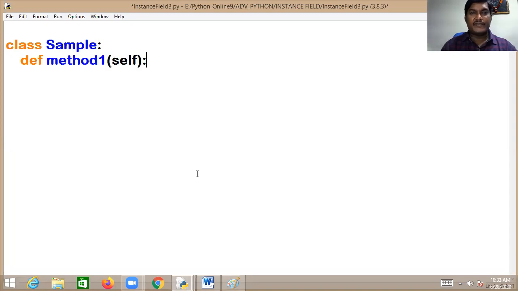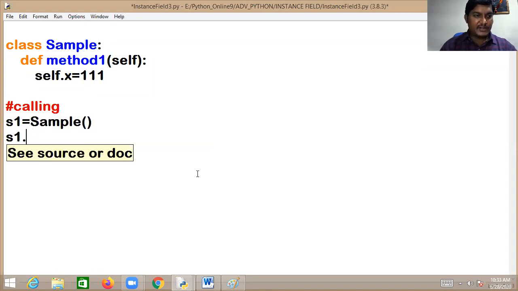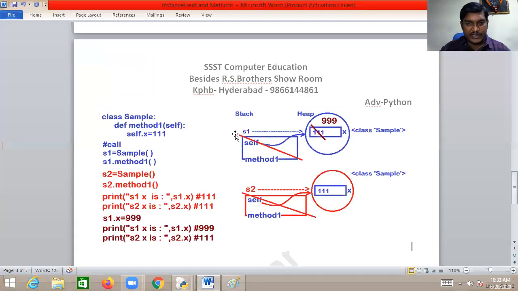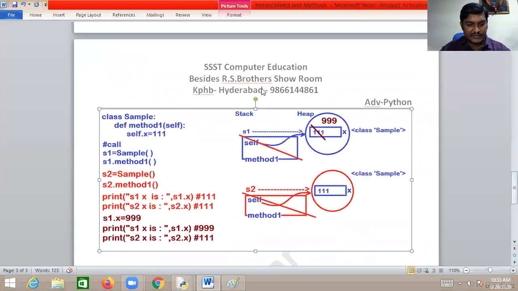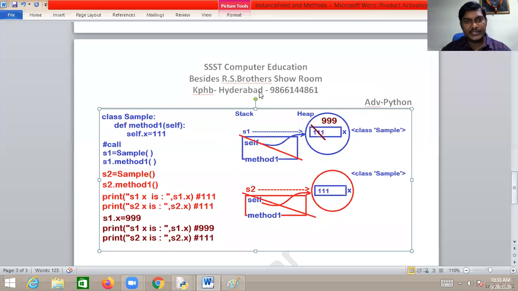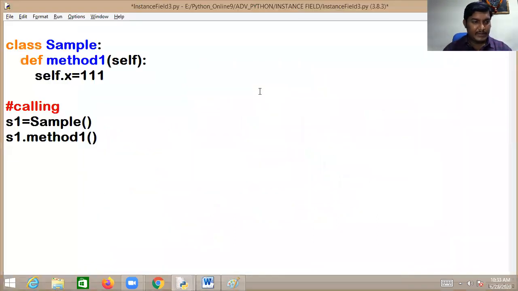I want to take self. Now self.x equal to 111. Wonderful. Now I have to call them. You have to create an object. S1 equal to Sample object. Now S1.method1. Whenever you call, this is what exactly happens. As I said, this diagram is going to happen here in the memory. But the x value will be 111, not 999 initially. Already explained. Then just creating the S2 object, S2 equal to Sample.